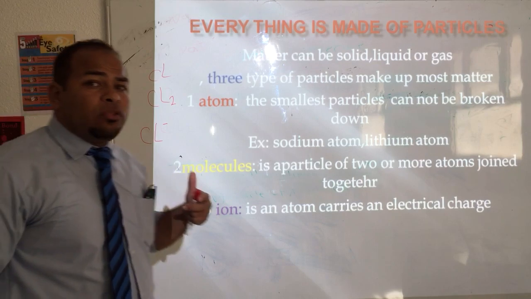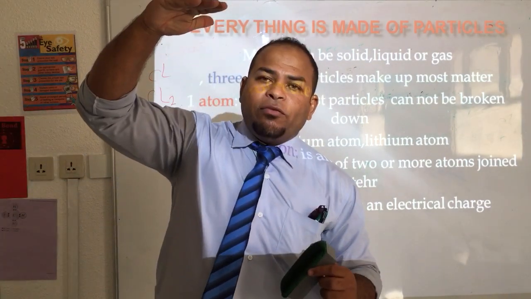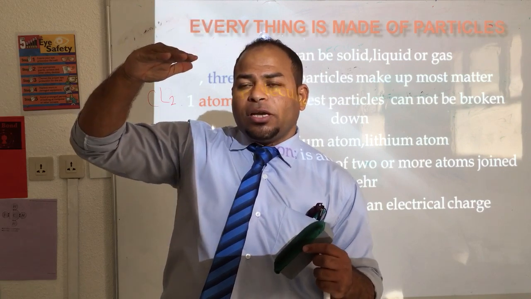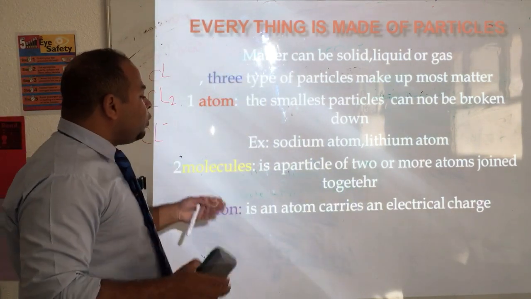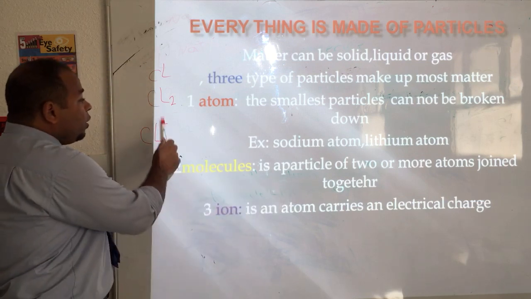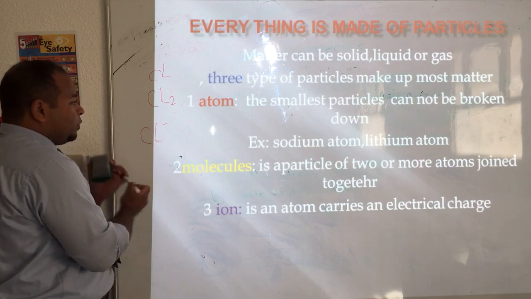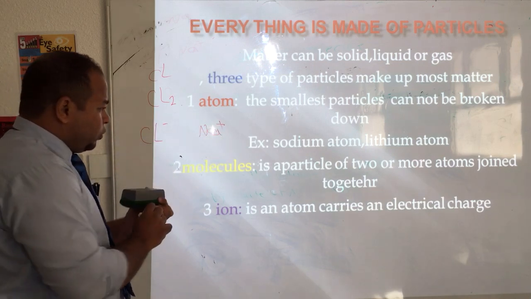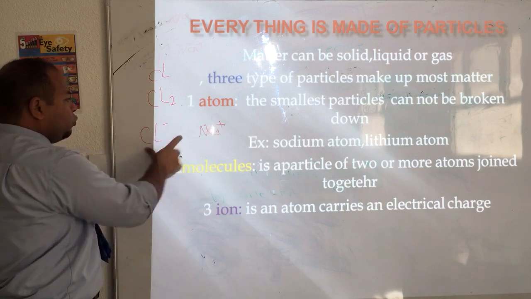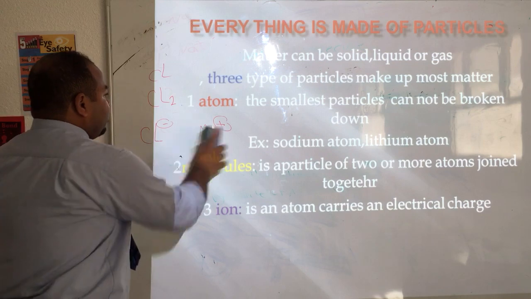And we will know after that what is the difference between a negative charge at the top of an atom or a positive charge at the top of an atom. Now, what we find in the ion is an atom that carries an electrical charge. The electrical charge may be negative, like chlorine, and may be positive, like sodium. So this is an ion. Why ion? Because it carries an electrical charge.